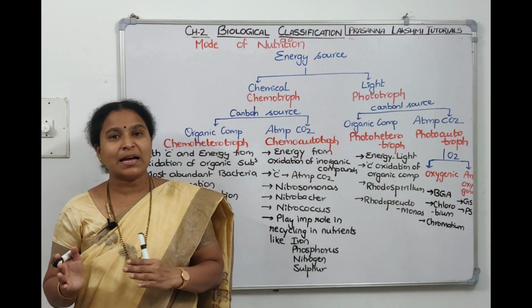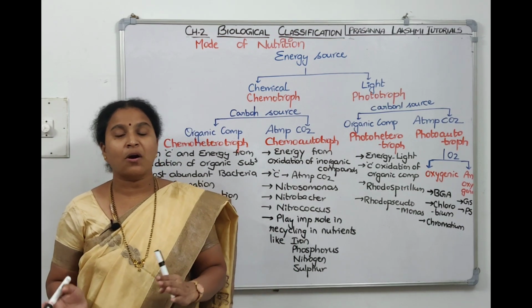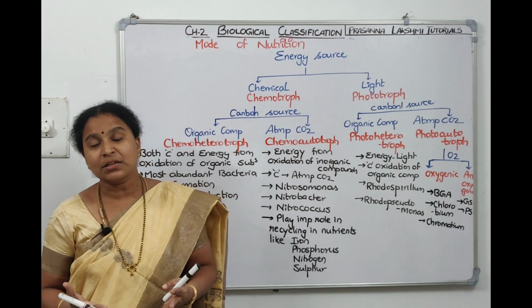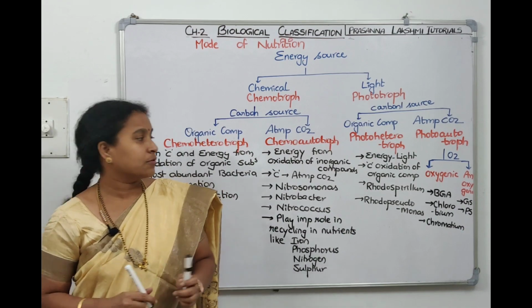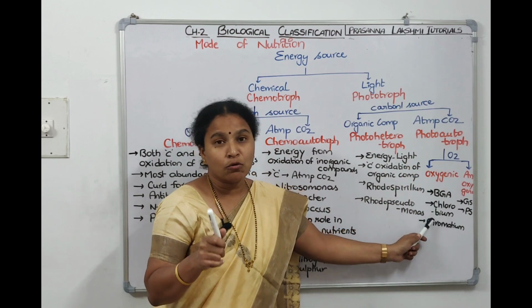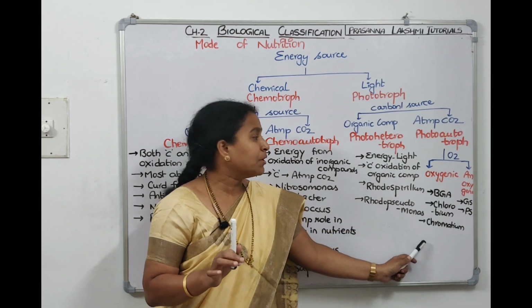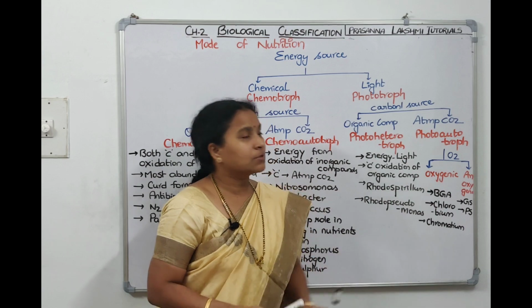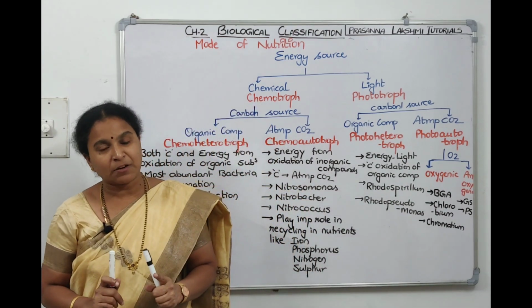When they are doing photosynthesis, are they releasing oxygen? Then call them oxygenic photoautotrophs. If they are not releasing oxygen, anoxygenic photoautotrophs. Examples for oxygenic photoautotrophs are blue-green algae, Chlorobium and Chromatium. Examples for anoxygenic photoautotrophs are green sulfur bacteria, purple sulfur bacteria.